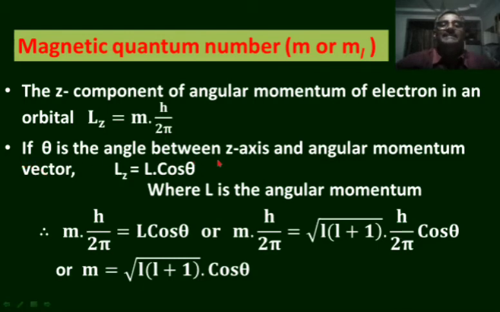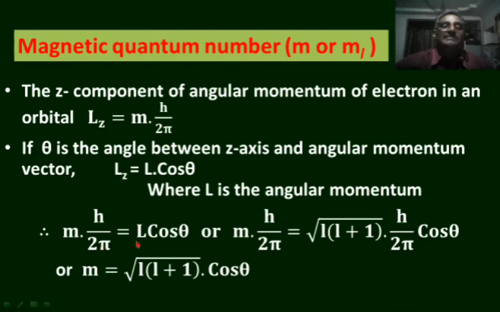If theta is the angle between the z-axis and the angular momentum vector, the z component Lz is equal to total angular momentum into cos theta, where L is the angular momentum. Therefore, m into h by 2 pi is equal to L cos theta. In one way, Lz is equal to m into h by 2 pi. In another way, Lz is equal to L into cos theta.